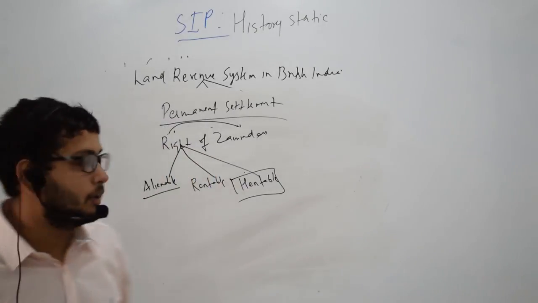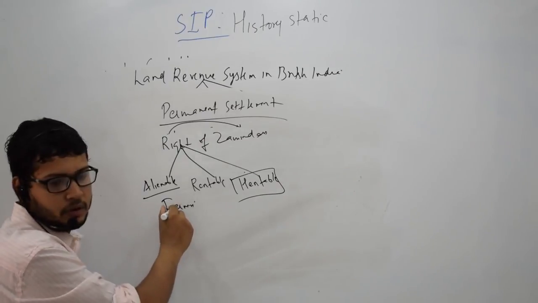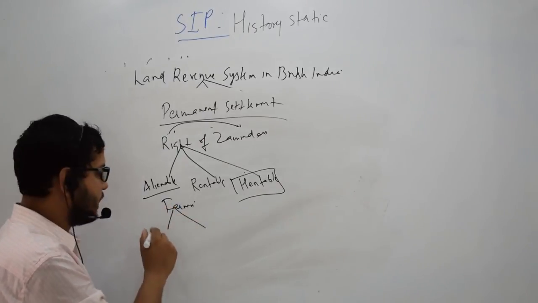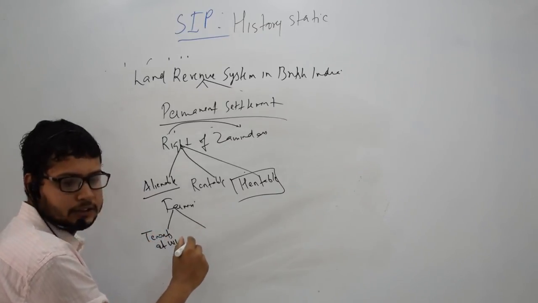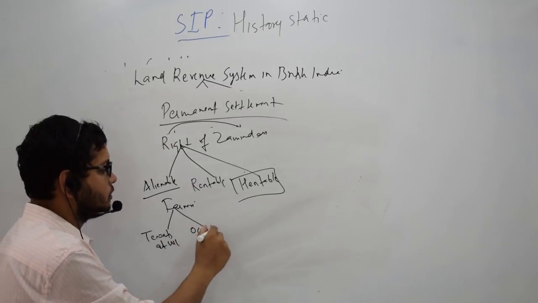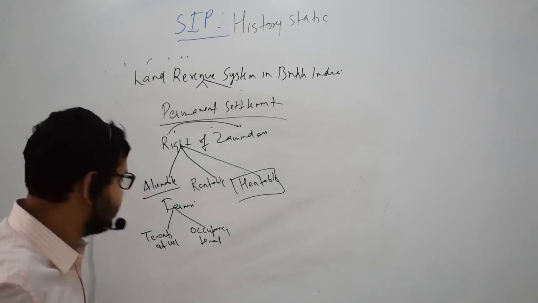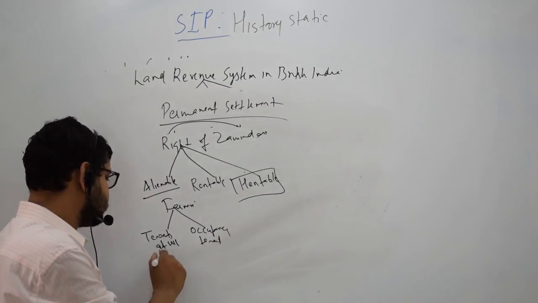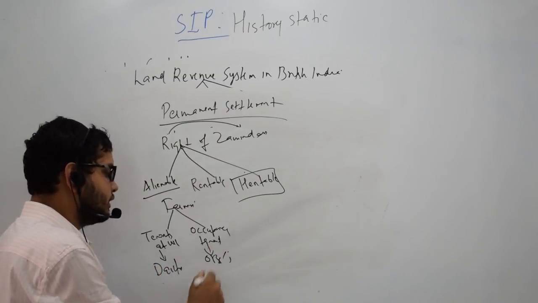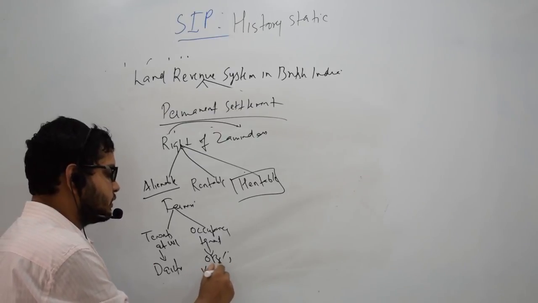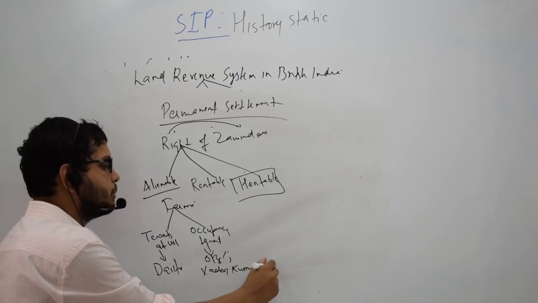When we talk of farmers, the farmers were of two kinds. First was tenants at will, and second was occupancy tenants. So in a modern sense, the former could be called Dalits, and the latter were basically OBCs, you can say Yadavs, Kurmis, Koiris, all these middle castes.